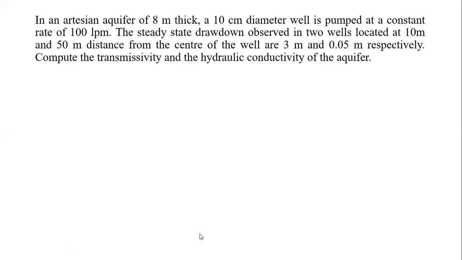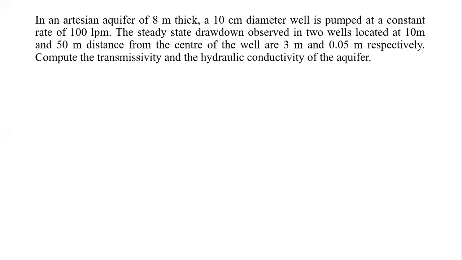Okay, so this is different from the previous examples. So what have they given us? They have given us an aquifer thickness of 8 meters. Then the diameter of the well is given as 10 centimeters. Then the constant rate of pumping is 100 liters per minute, which will be required to convert to meter cube per second.